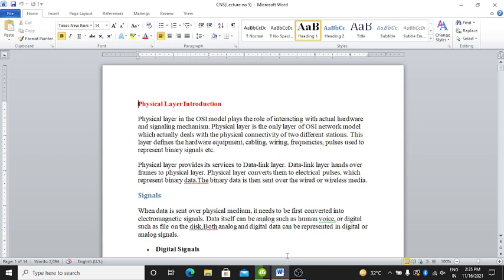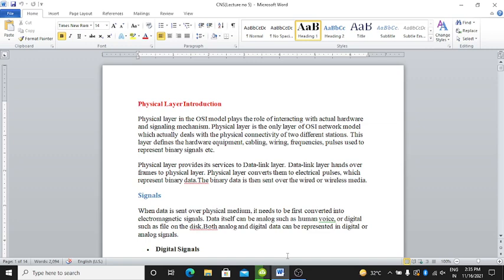This one is the last layer of the OSI model. The physical layer in the OSI model plays the role of interacting with actual hardware and signaling mechanism.